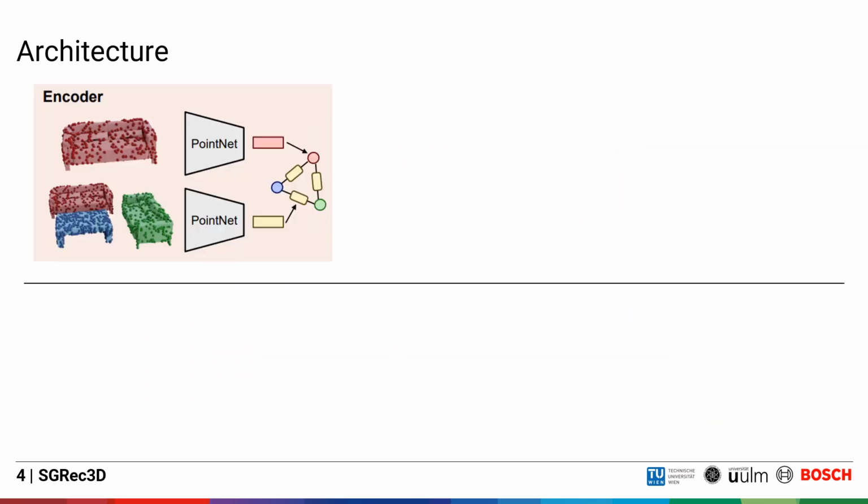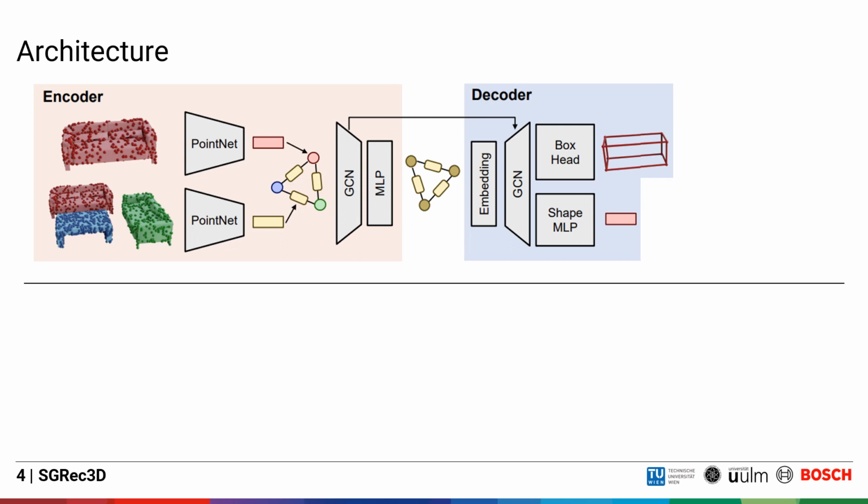In detail, our approach uses two point nets to construct an initial feature graph from the 3D point cloud. This initial feature graph is then processed using a graph neural network into a latent feature graph that contains not only local object features, but also propagated contextual features. The latent graph is then decoded using another graph neural network, and we predict bounding boxes and shape encodings from it. We predict shapes and boxes separately rather than predicting the full 3D point cloud all at once, which is challenging because of the large-scale and non-continuous nature of the 3D point cloud.